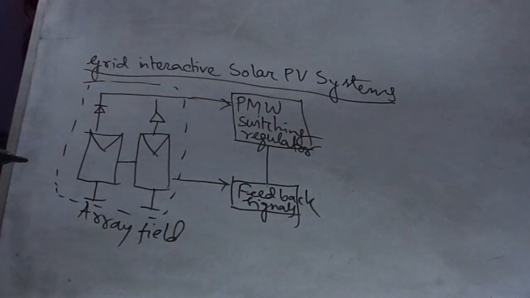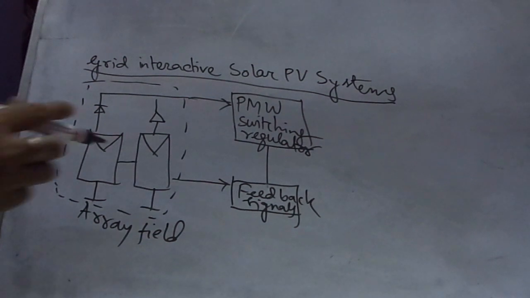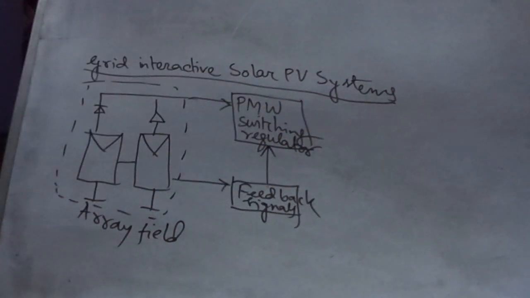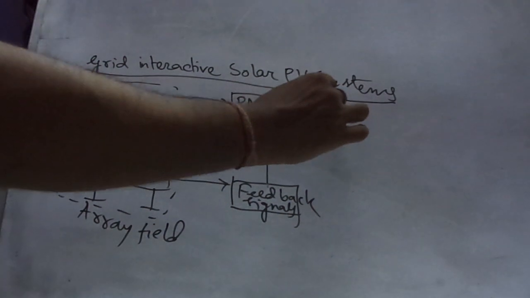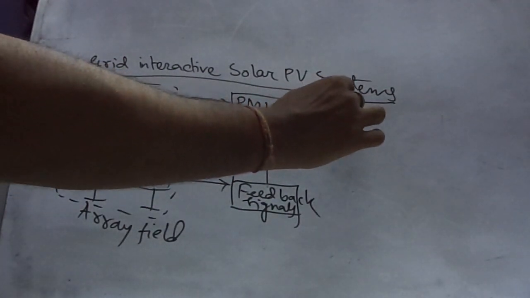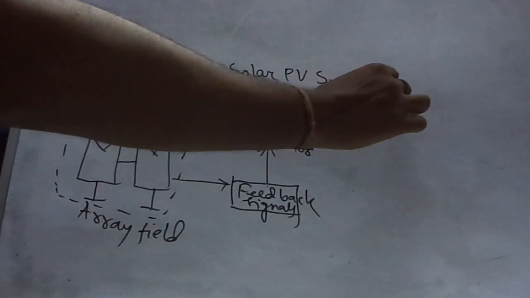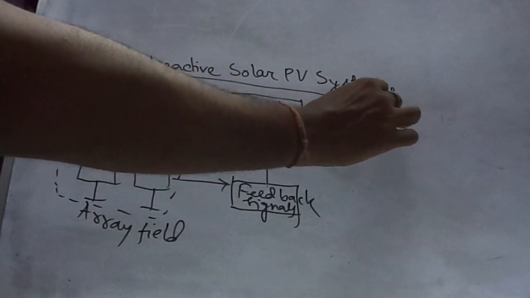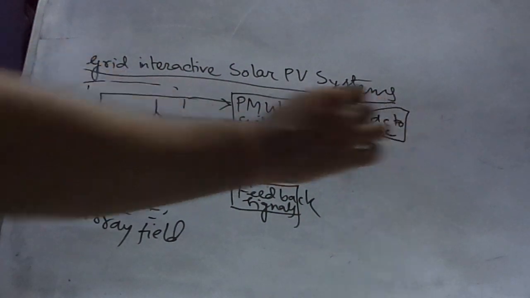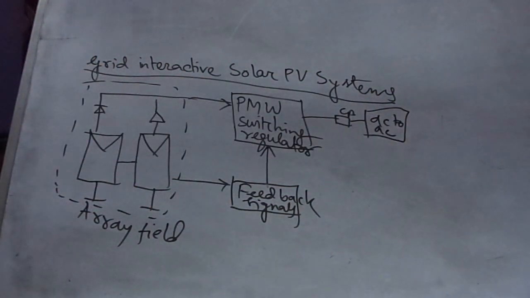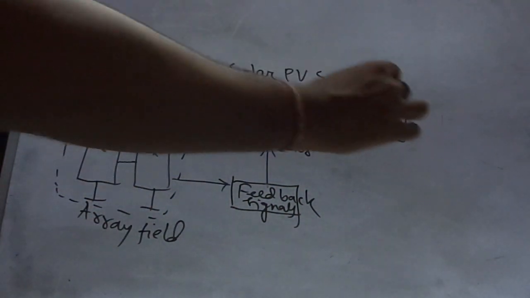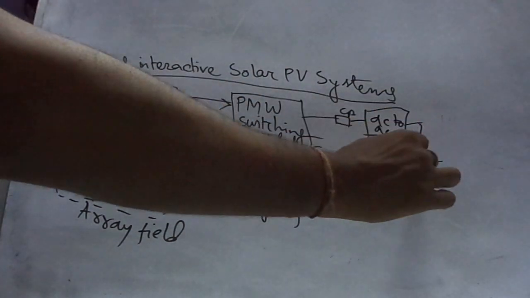Then there is another arrow to the DC to AC inverter and filter.